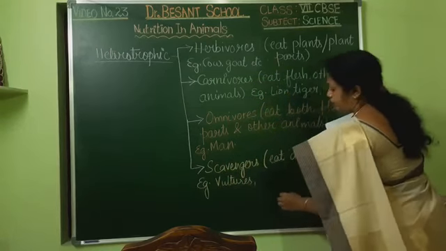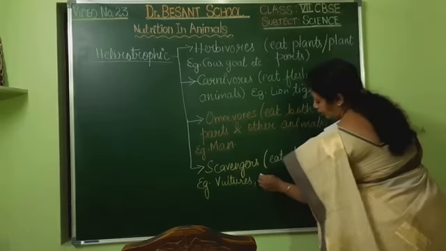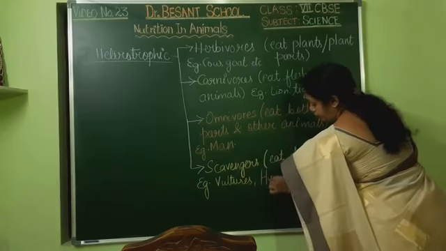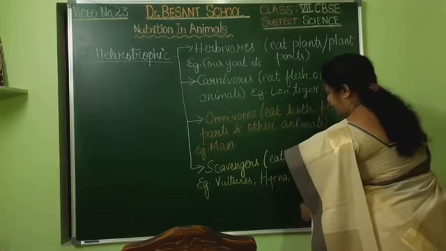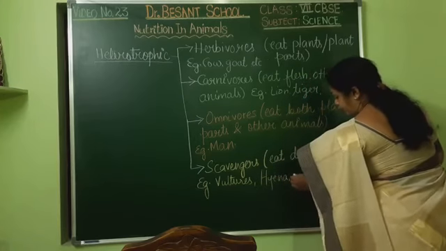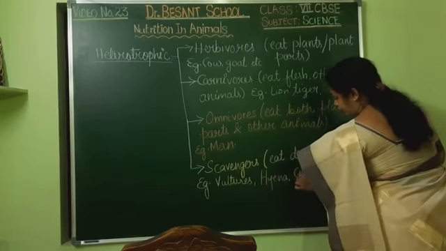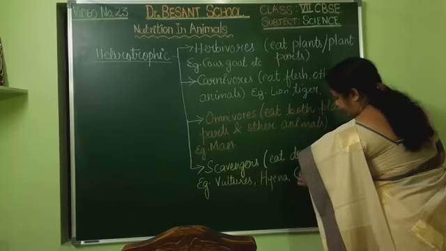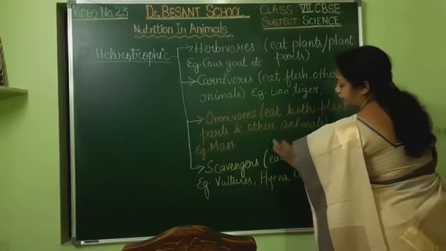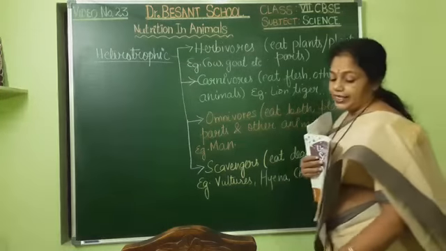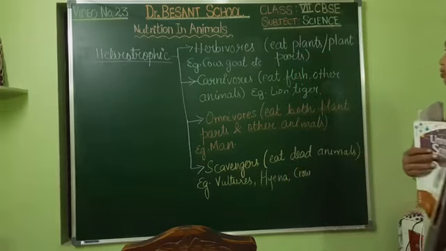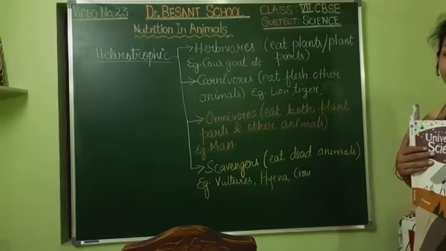Then you have hyena, a very good example of eating dead animals. Then crow is also a scavenger. Actually it is omnivorous, it eats this one and this one. It is also a scavenger. So please note down this. Then I shall go to the next part.